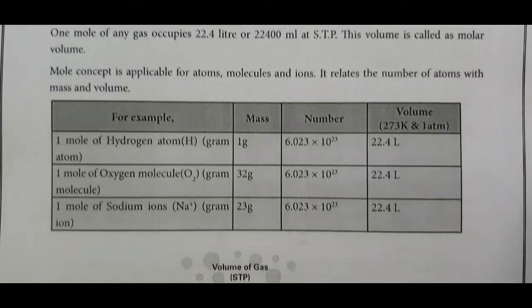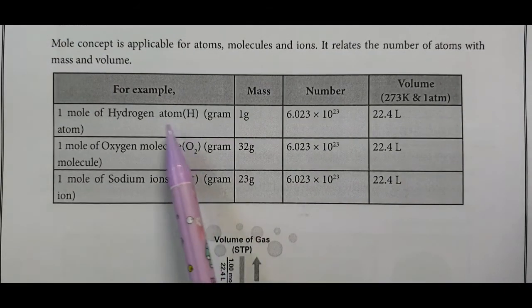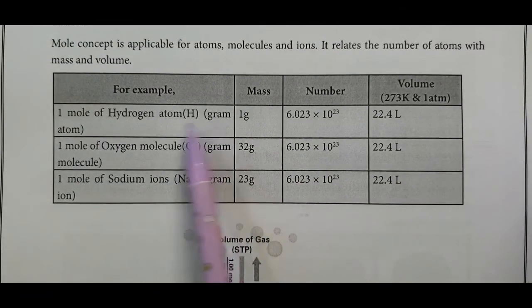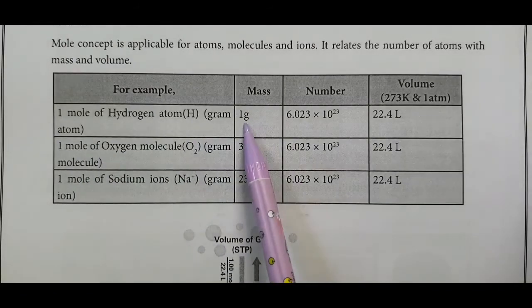For example, 1 mole of hydrogen gram atom is equal to 1 gram.